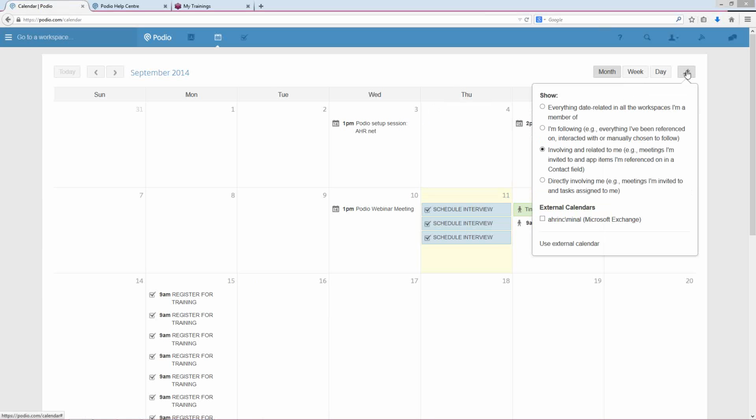But let's go back to this. Now, here is where you would fix your settings. You want to read through this carefully, and I'll do that right now. The first one is everything date related in all the workspaces I'm a member of. So that means you want to know about anything and everything, even if it's not a meeting pertaining to you, in the workspaces that you're already in. So if anybody else schedules an appointment or a meeting, or they schedule something of that nature, you're going to know about it. So that's going to be a little excessive. You probably don't want to select that one.